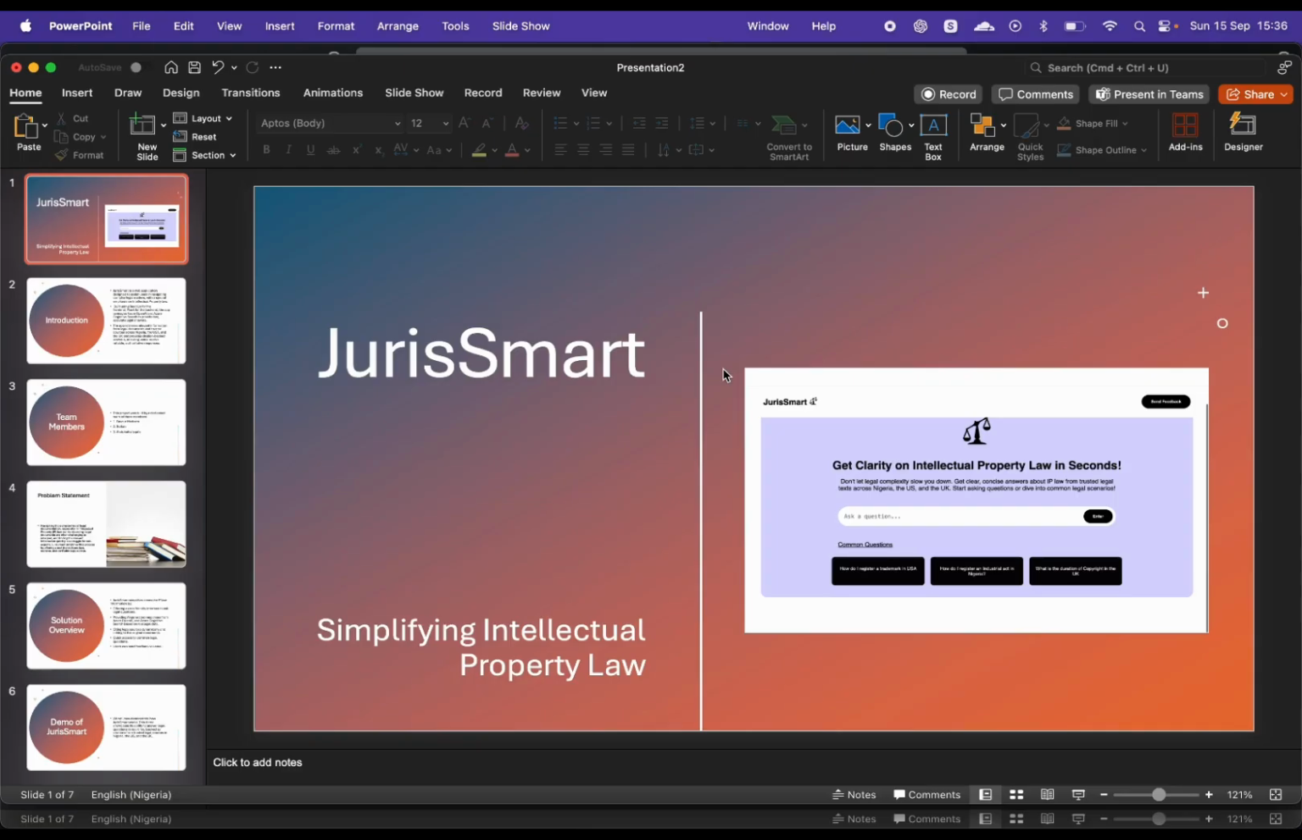I am excited to share with you the solution my team and I built for the Microsoft RAG hackathon. Okay, so before I talk about JurisSmart, I would like to talk about what RAG is. RAG stands for Retrieval-Augmented Generation. What a RAG model basically does is that it retrieves relevant external documents or data from a knowledge base and uses this information to generate a more accurate, informative response.